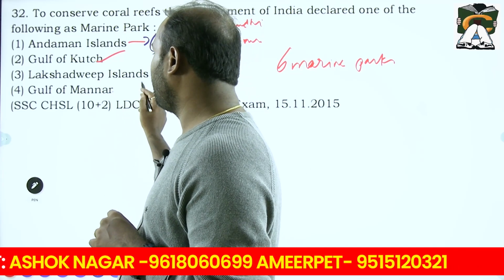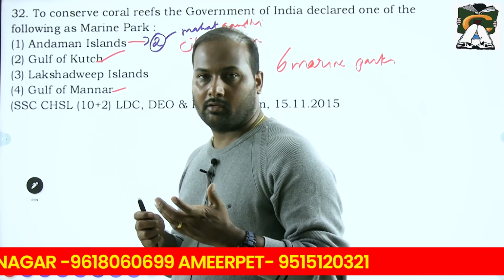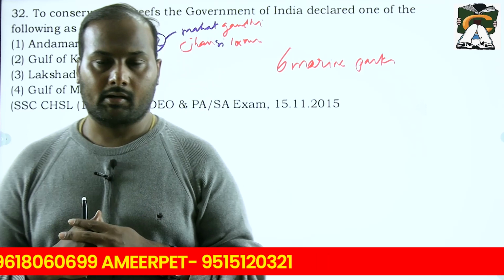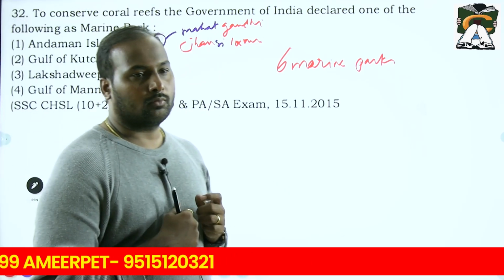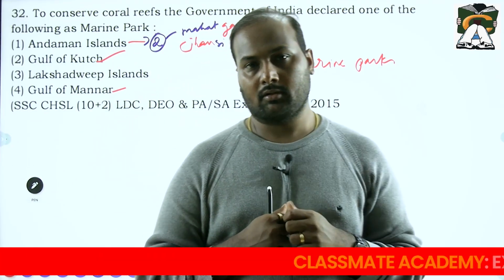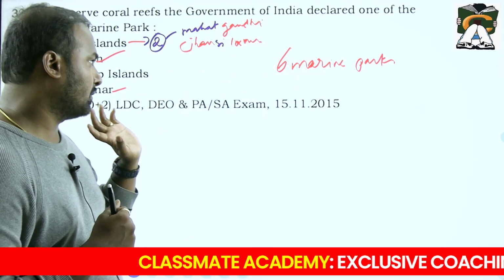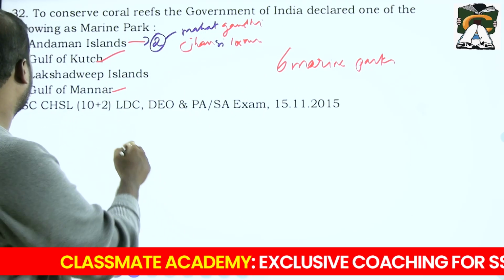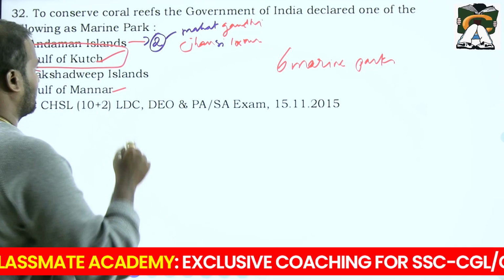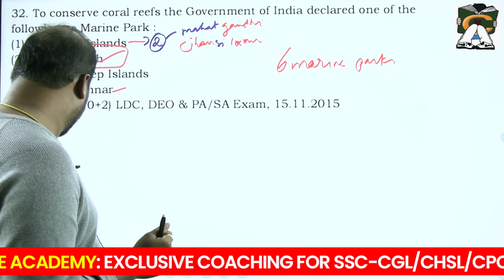Similarly, the Gulf of Mannar itself is a Marine National Park, the Gulf of Mannar Marine National Park. We have one more in Orissa, Gahirmatha Marine National Park, and another one in Maharashtra. So these are the 6 marine national parks, but the answer for this question is Gulf of Kutch. Okay.